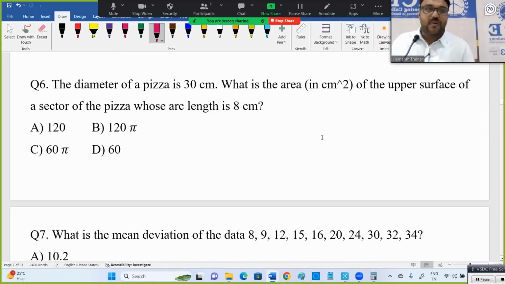Practice, practice, practice. Now, what about this question? You have to help me. Diameter of pizza is 30 centimeters.